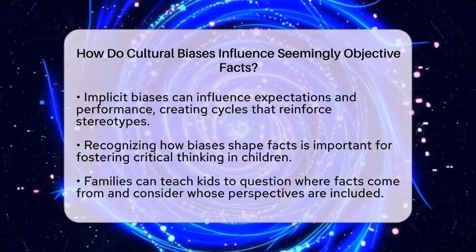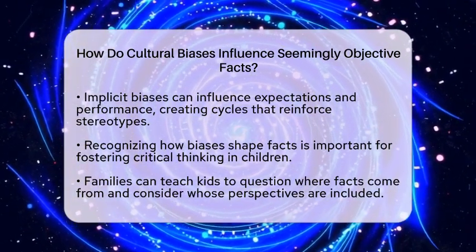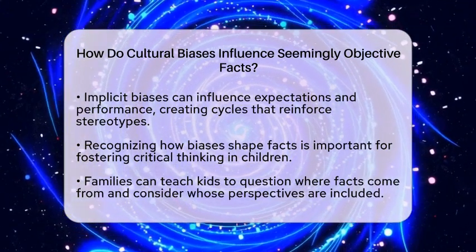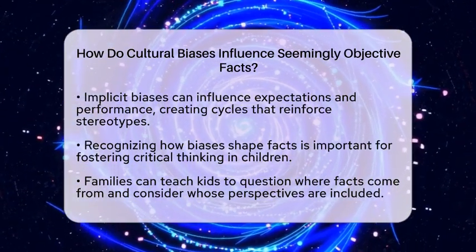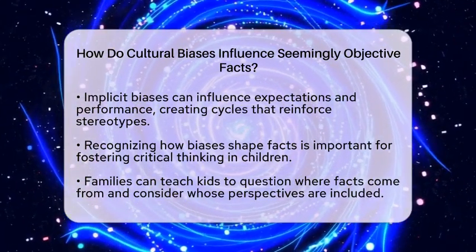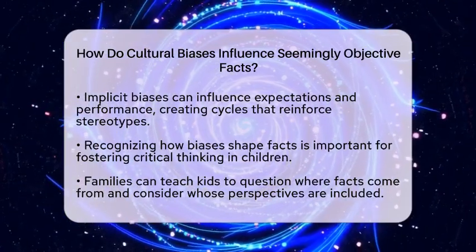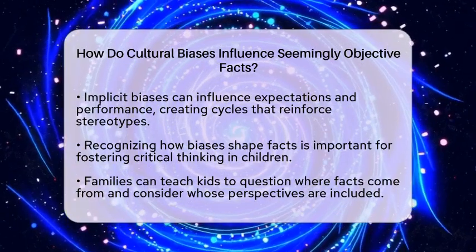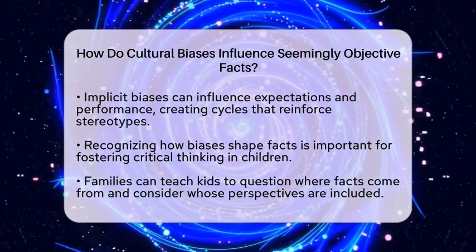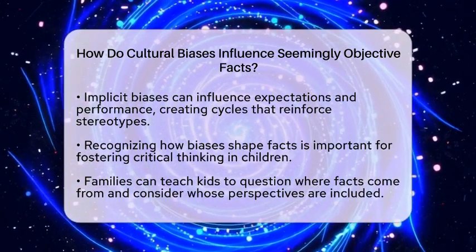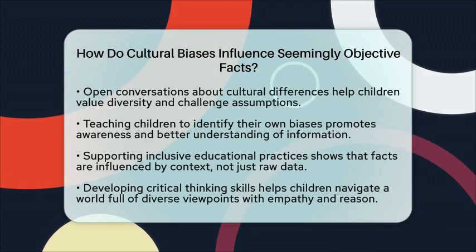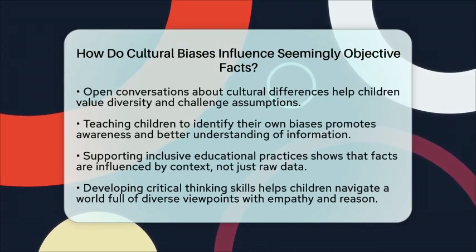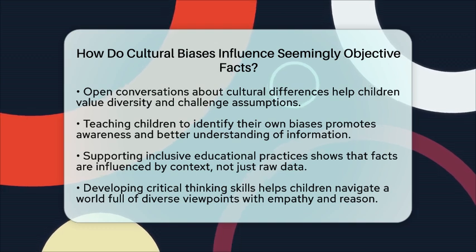Understanding how cultural biases shape facts is especially important for families who want to raise children with critical thinking skills. Parents can teach kids to question where facts come from, whose perspectives are included, and how cultural assumptions might influence information. This helps children see beyond surface-level facts and recognize that what they are told might be filtered through cultural lenses. Families can encourage open conversations about cultural differences and how they affect perceptions of facts.